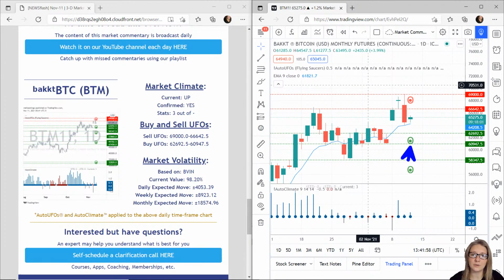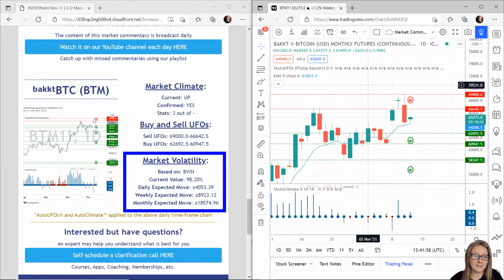We have some buy orders here, 62,692.5 to 60,947.5. If price were to fall down and hit them, we'd expect them to push price up. So at the moment, still probability up from the climate, but bear in mind that we will be coming into sellers soon, so bear that in mind.